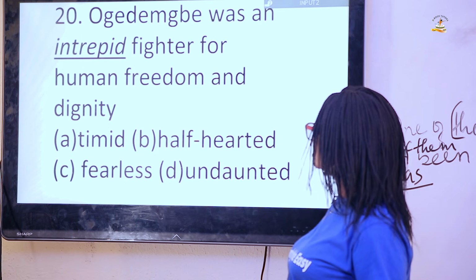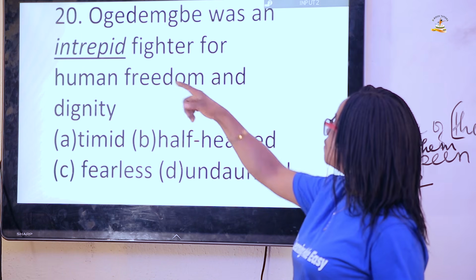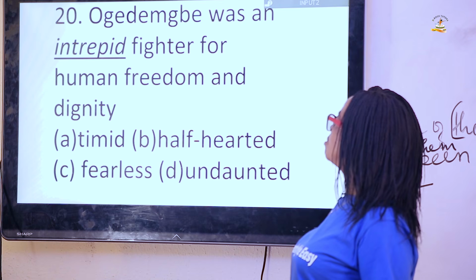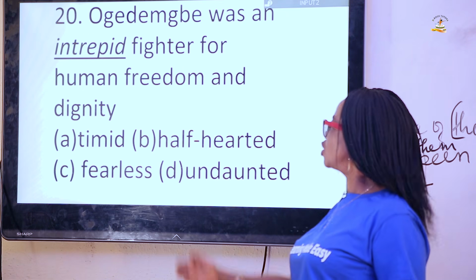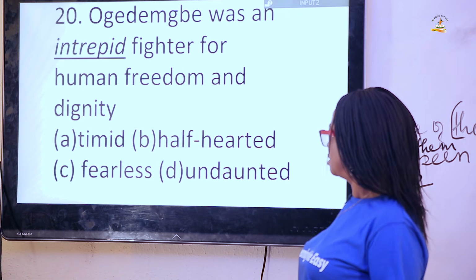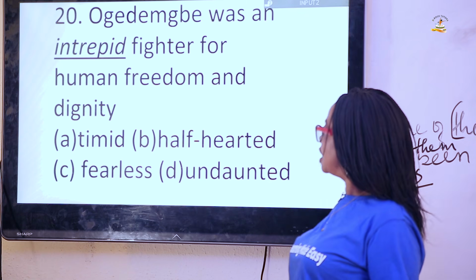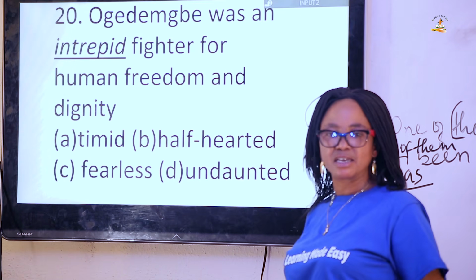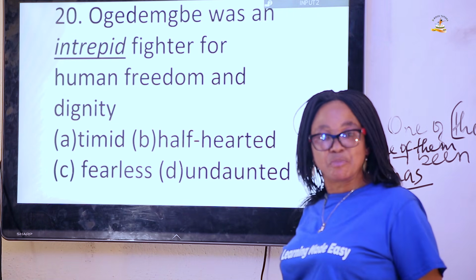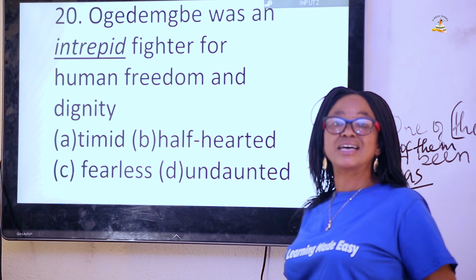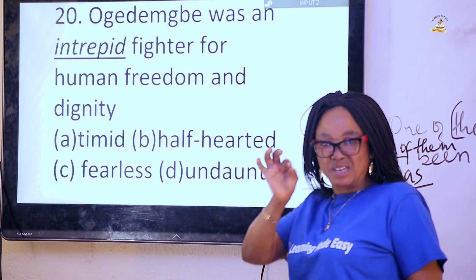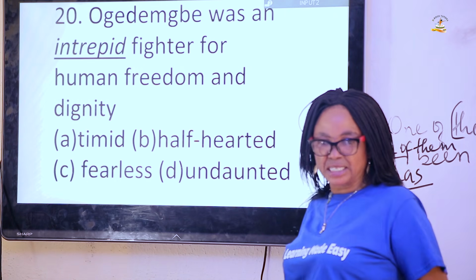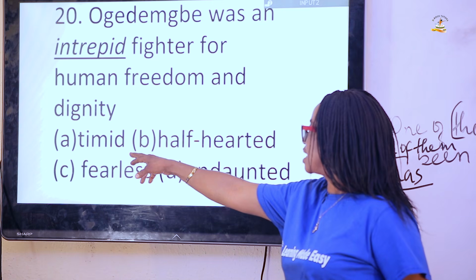So, Ogedengbe was a fearless fighter for human freedom and dignity. Now, what should be the answer here? The opposite of that is timid, which is A. What do we mean by timid? Timid means somebody who has fear at every little thing. So, the answer is A.